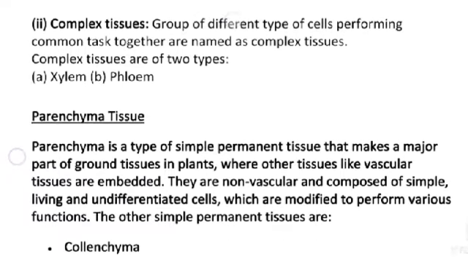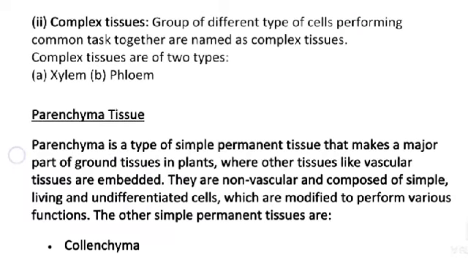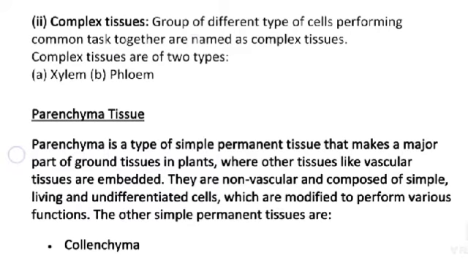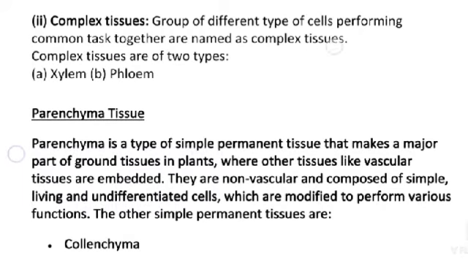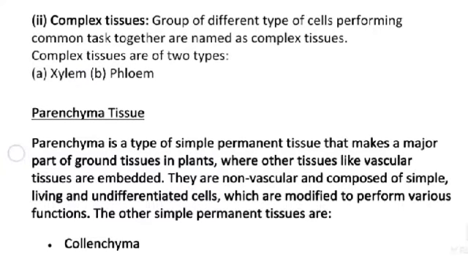Complex tissues. A group of different types of cells performing common tasks together is named complex tissue. Complex tissues are of two types, xylem and phloem.